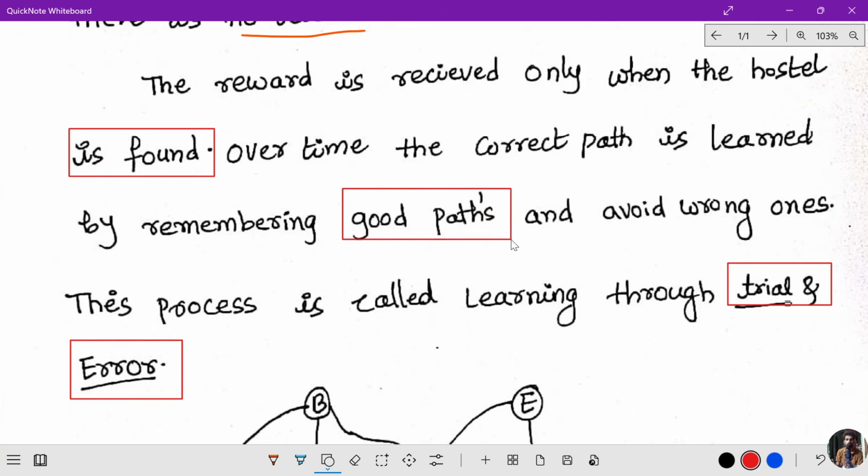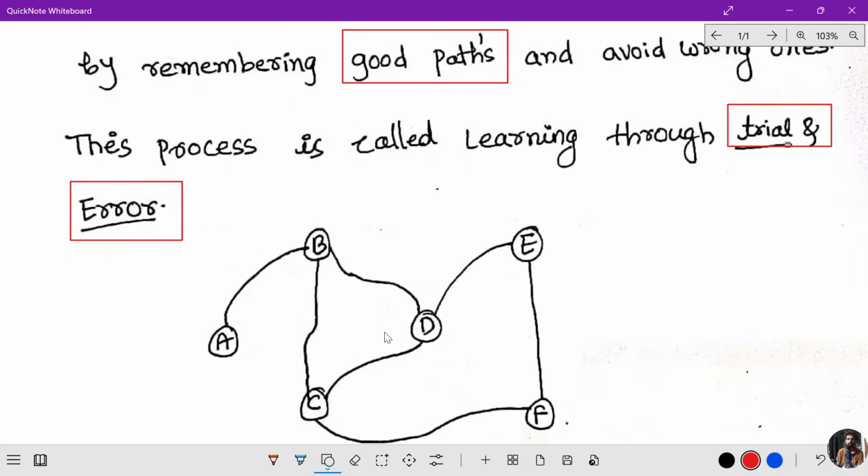So what is going to happen? After he finds the path, he is going to remember that path and avoid wrong ones. Let us say he tried 6 different paths, but only 2 paths reached his hostel. Then he is going to remember those 2 paths and ignore the rest of the 4. This process is called learning through trial and error.